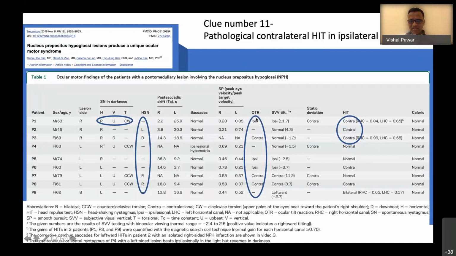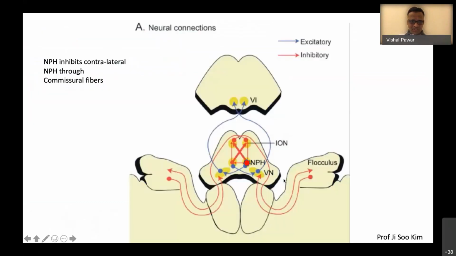And if we see the ocular tilt reaction, which involves the head tilt also, some patients had ipsilesional tilt, and some patients did have contralesional tilt. In this particular patient, it can explain the contralesional tilt. Okay, and then coming to the SVV tilt, that is also we are going to see in this particular patient. It could be either normal or ipsilesional or contralesional. Now let us see why the head impulse test was positive contralesionally in this particular patient.